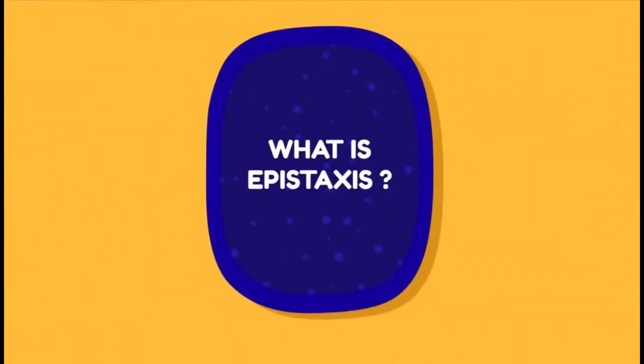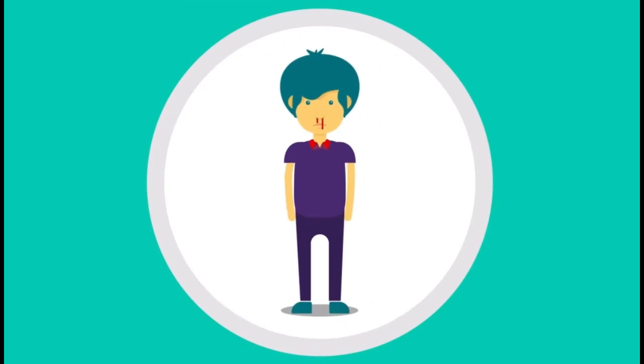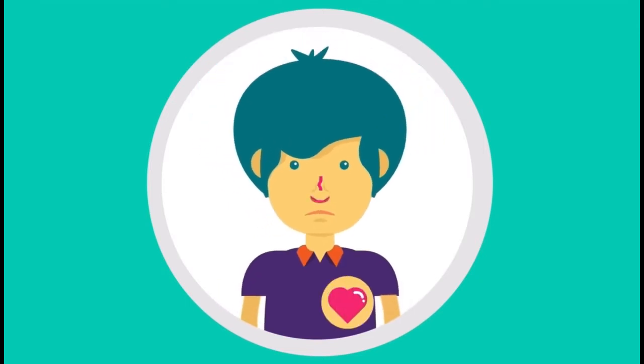What is epistaxis? Bleeding from inside the nose is also known as epistaxis. Why does it occur? There are many different reasons. Most important ones are among children due to trauma due to nasal picking. Another important cause in children is foreign body in nose, infections of nose, deviated nasal septum, raised blood pressure, kidney